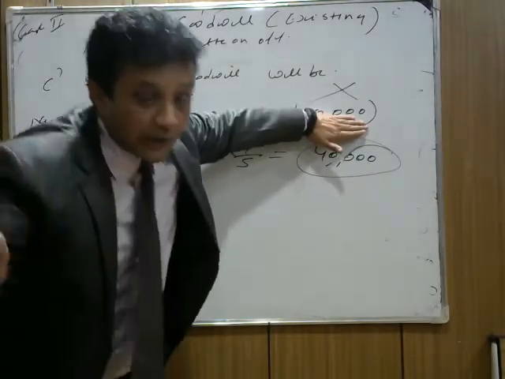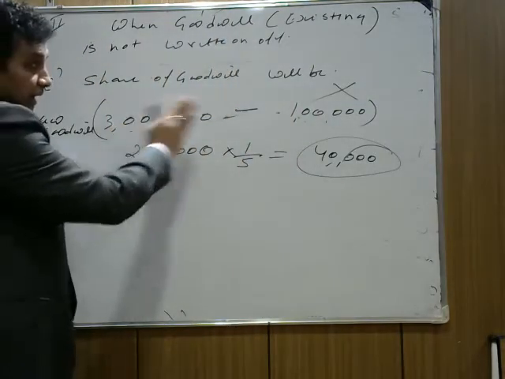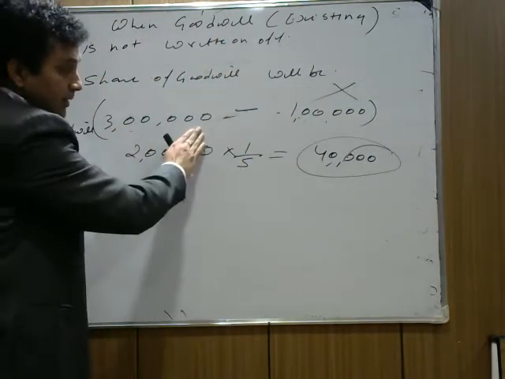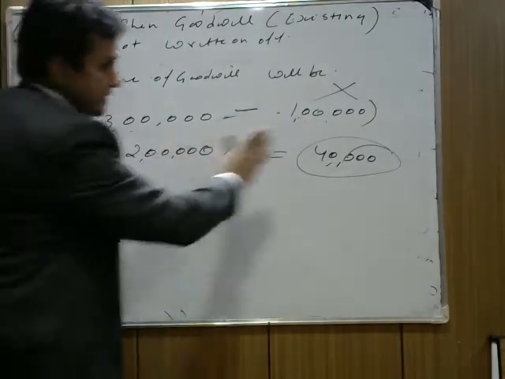The firm doesn't want to write it off. So 1 lakh of the 1 lakh stays in the firm. At the time of C's admission, the goodwill of the firm is 3 lakh. So C will say that the increase in goodwill is 2 lakh. I need to bring 1/5 of this, which is 40,000.